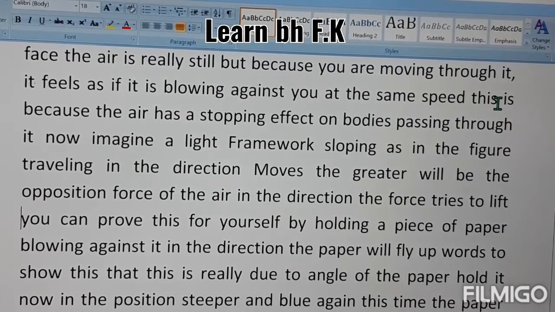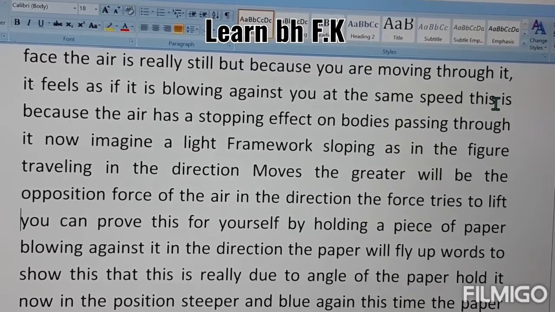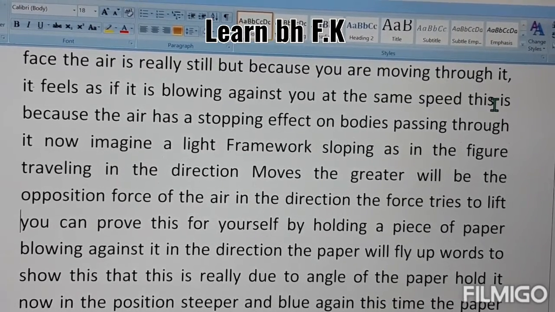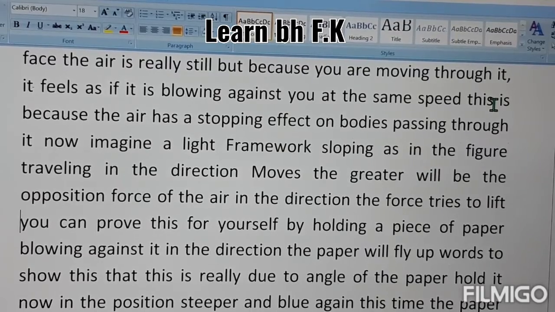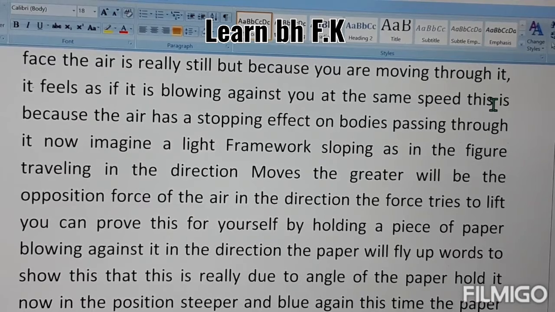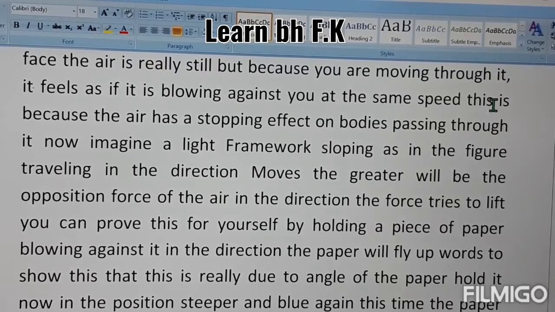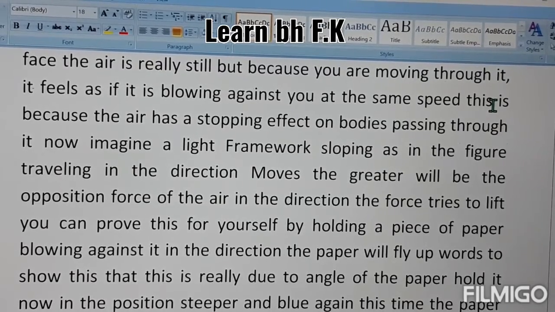In this paragraph, in this story, it is telling you about the force of air. First of all, the force of air: when you move on a bicycle while holding a paper, what will happen? The paper will fly, and you also feel the force of opposition that is stopping your bicycle or your body or the paper. That effect you can easily feel.